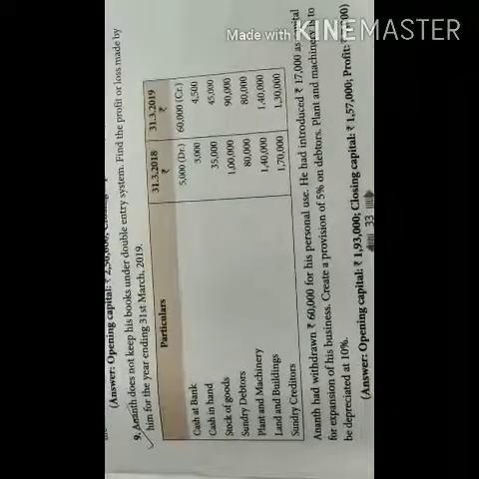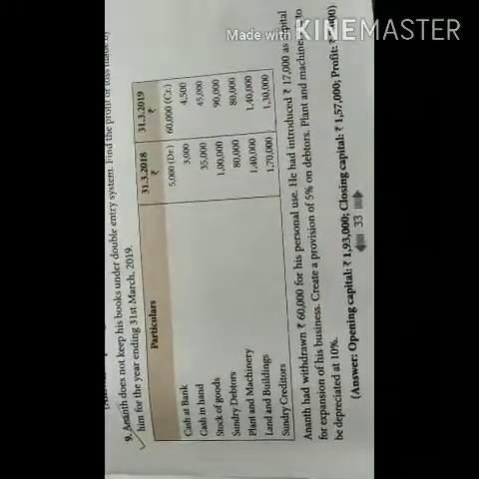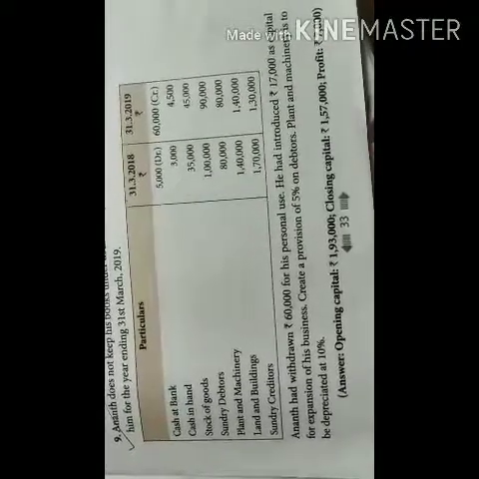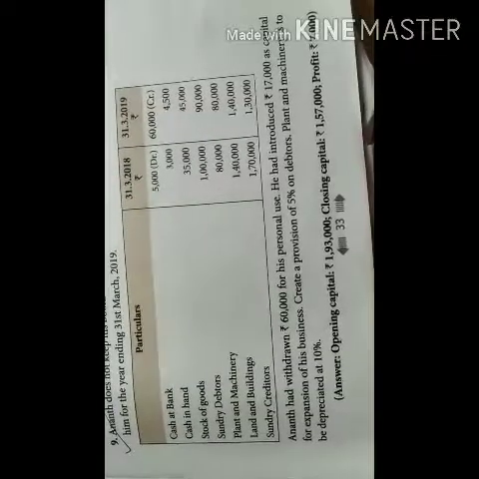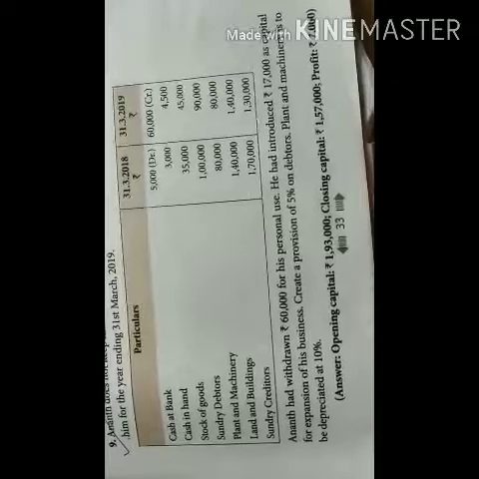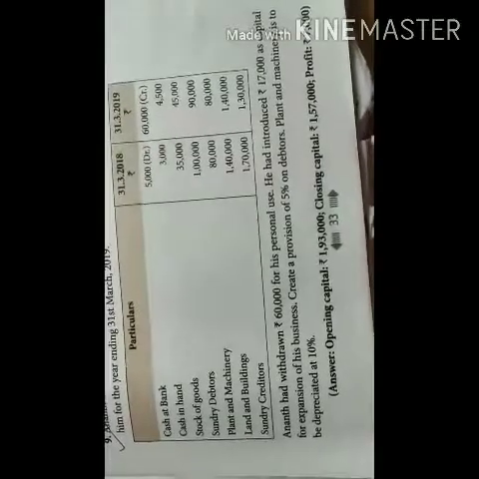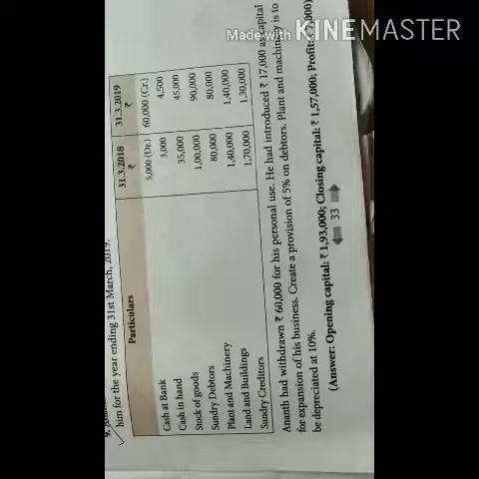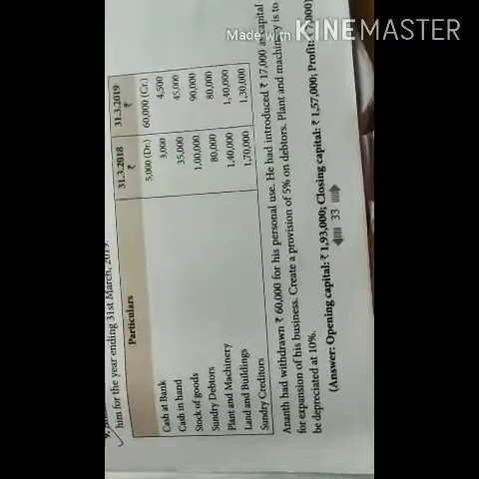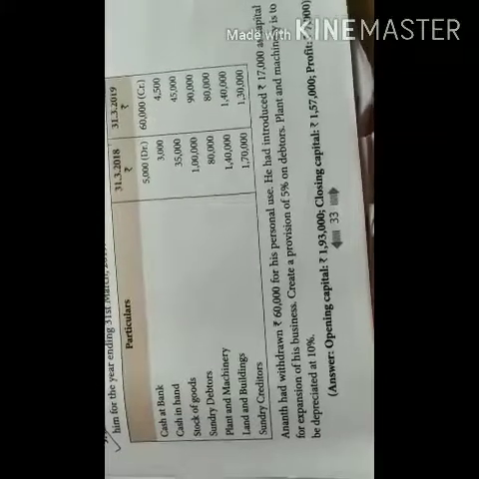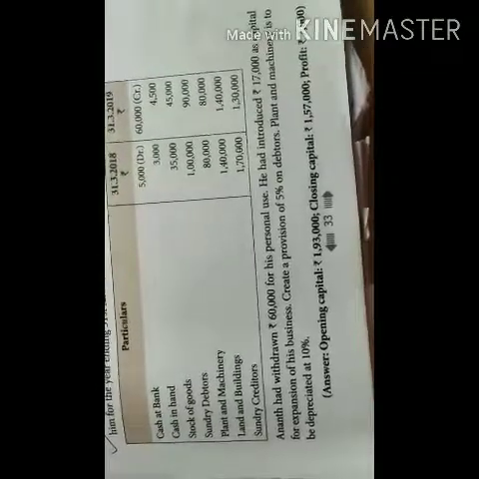So cash at bank debit is a favorable balance. It comes on the asset side. The 60,000 as on 31st of March 2019, they've given as credit balance, which is unfavorable. So this item appears on the liability side of the statement of affairs. The next item, cash in hand, asset, stock of goods, asset, sundry debtors, asset, plant and machinery, asset, land and buildings, asset, sundry creditors, liabilities.